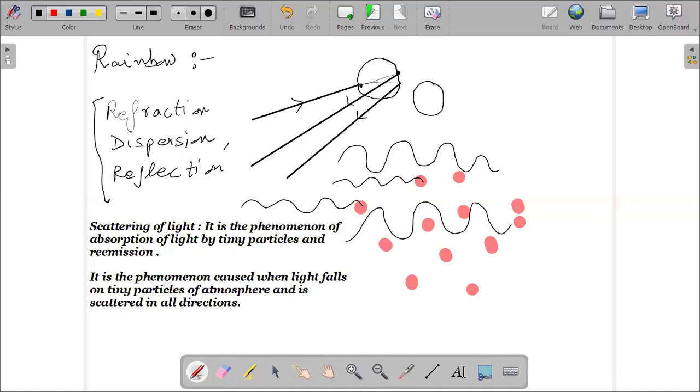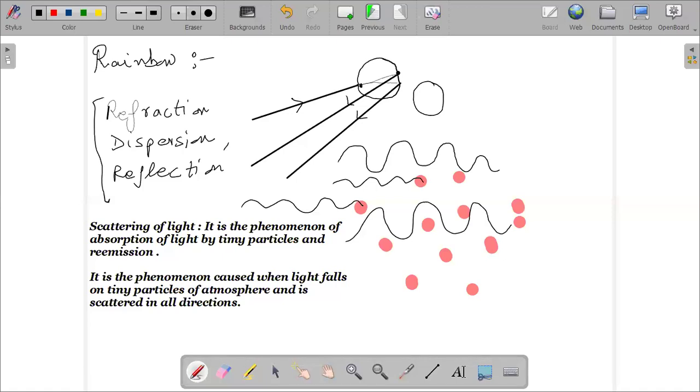So the path of light becomes visible when it falls on tiny particles. Got it? That is Tyndall effect. The path of the light becomes visible when it falls on the tiny particles.